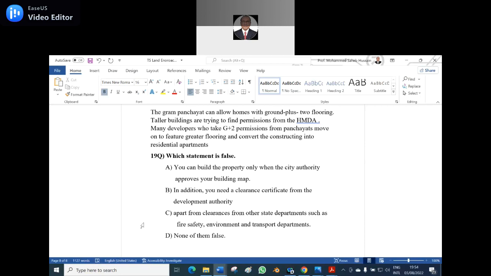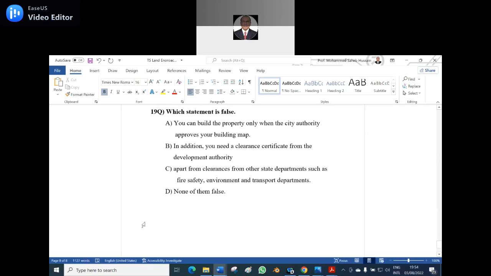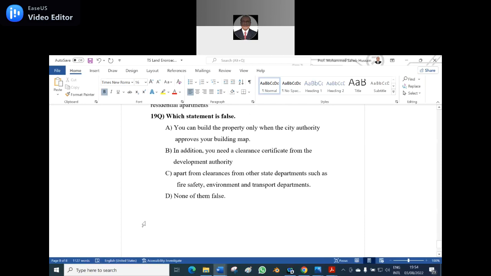I said you can build the property only when the city authority approves your building map, or building planning. It is a building plan, not a map. They have to approve the building plan. Hence it is a false statement. So these are the questions which I framed in the 19th.